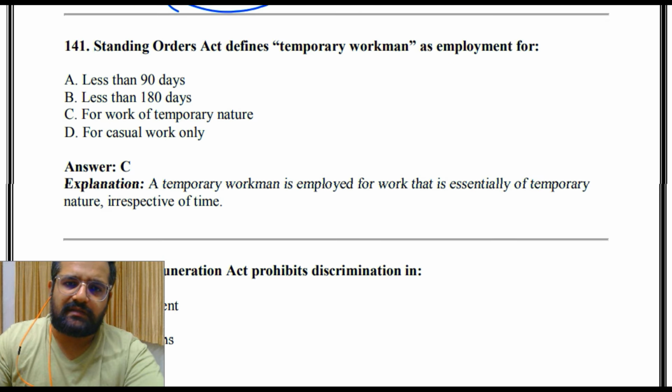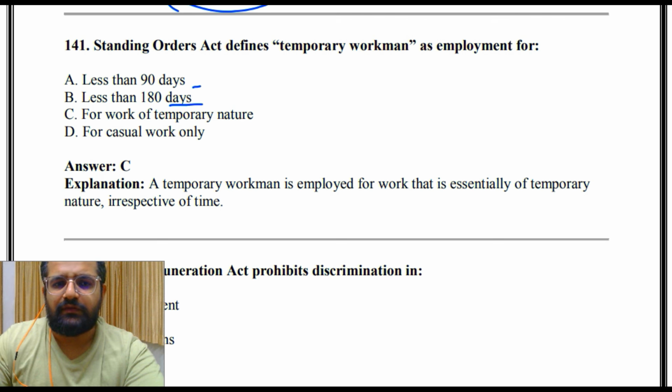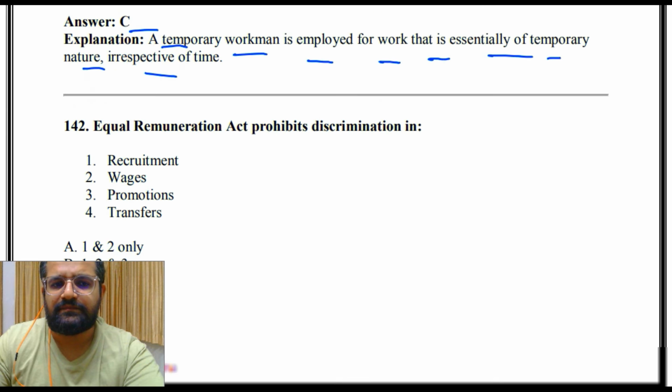Standing Orders Act defines temporary workmen as employment for less than 90 days, less than 180 days, for work of temporary nature, for casual work only. So the answer is C, for work of temporary nature. A temporary workman is employed for work that is essentially of temporary nature irrespective of time.